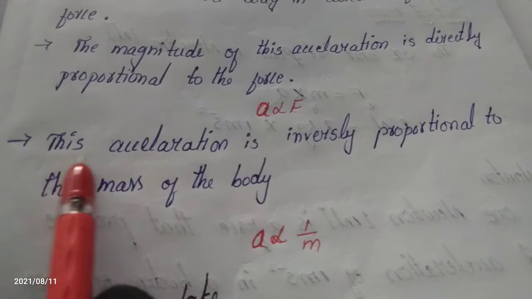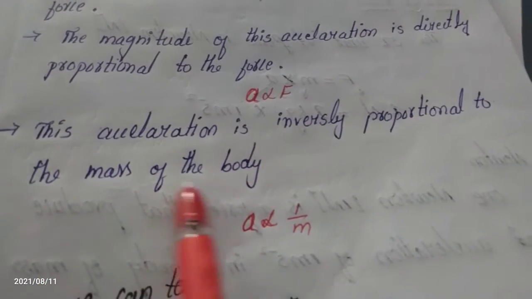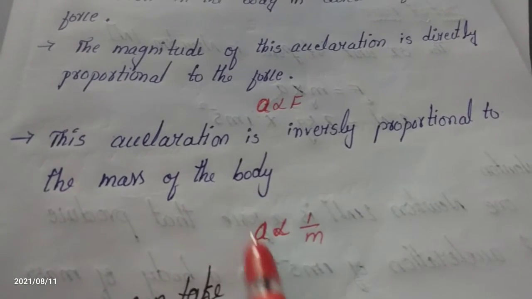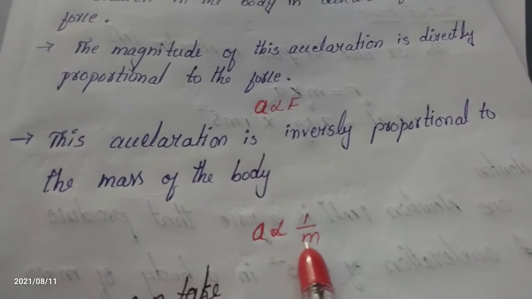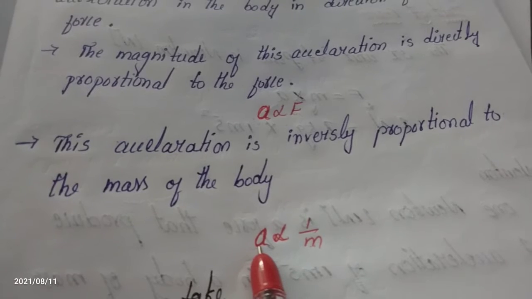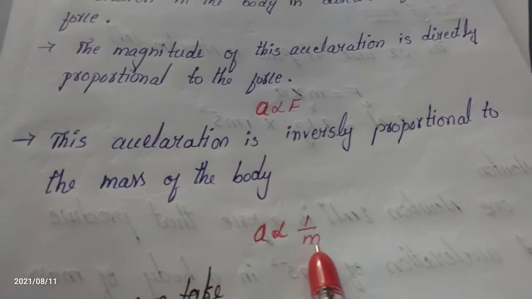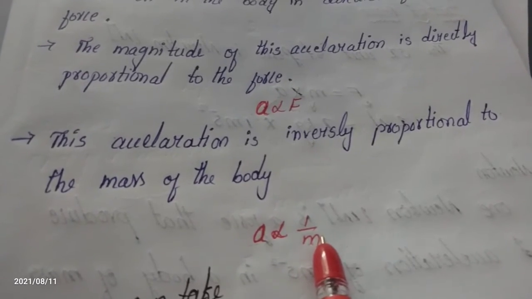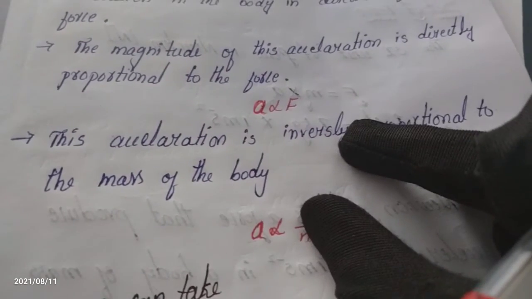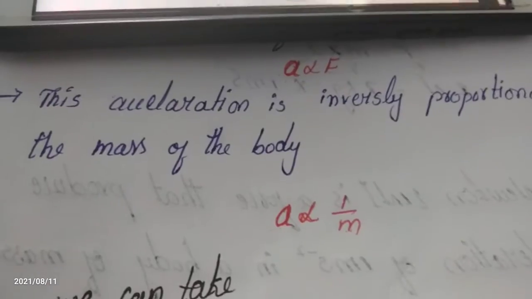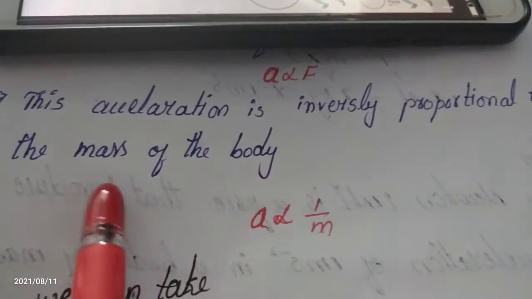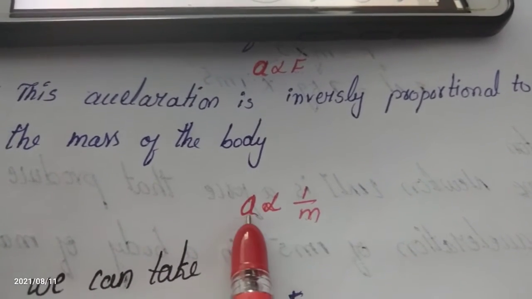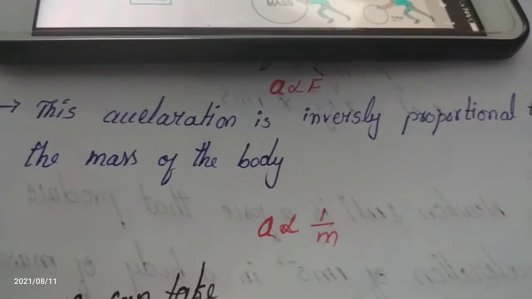What is the second condition? Acceleration is inversely proportional to the mass of the body. When the mass is more, the acceleration is small. When the mass is small, the acceleration is more, when we apply the same small amount of force. What is the condition? The acceleration is inversely proportional to the mass of the body. The mass is more, the acceleration is less. The acceleration is less, the mass will be more.